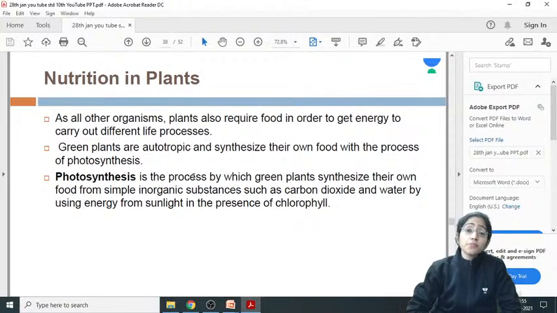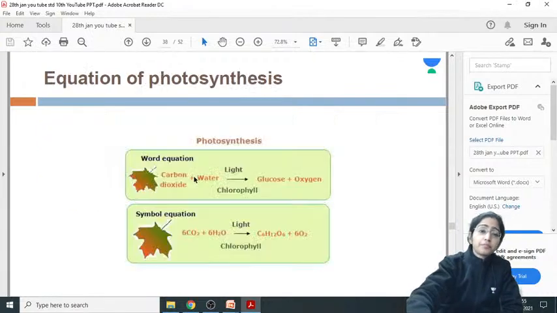Now, the process by which they synthesize their own food is said to be photosynthesis. What is photosynthesis? Photosynthesis is the process by which the green plant synthesizes its own food from simple inorganic substances such as CO2 and water in the presence of sunlight and chlorophyll. CO2 is taken from the atmosphere, and water is taken by the roots of the plant, absorbed from the soil itself.